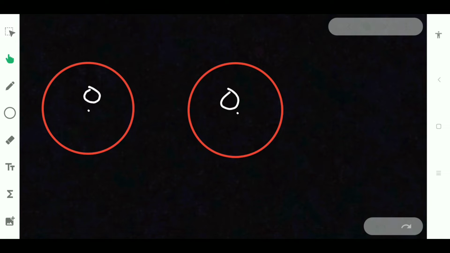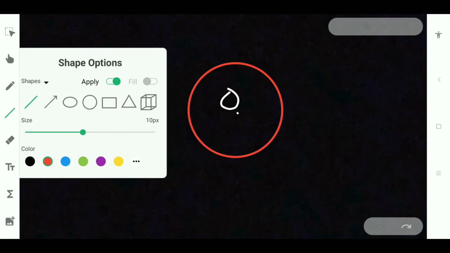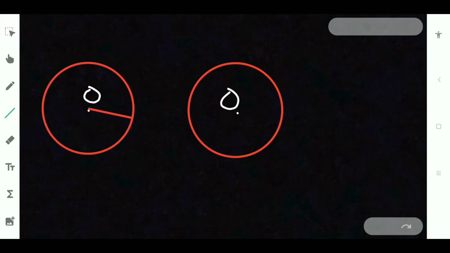So this center is there, right? I hope you know, just now I have explained, right? What is this line called? OA and OB, because O is already given the name to this center. Yes, that's right, that is called the radius.